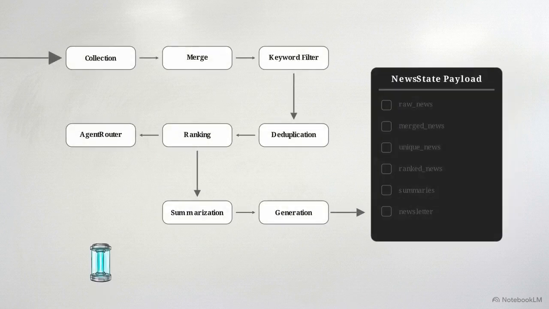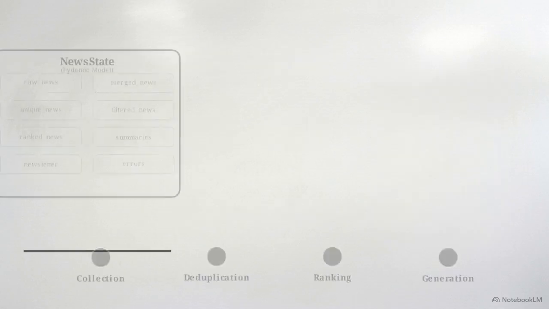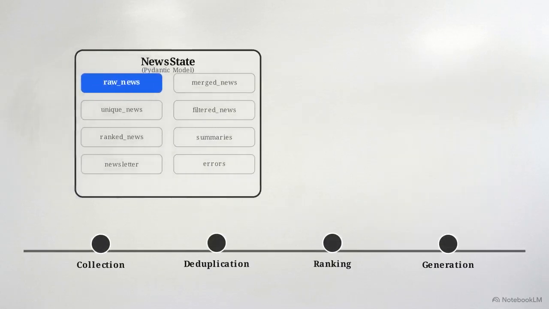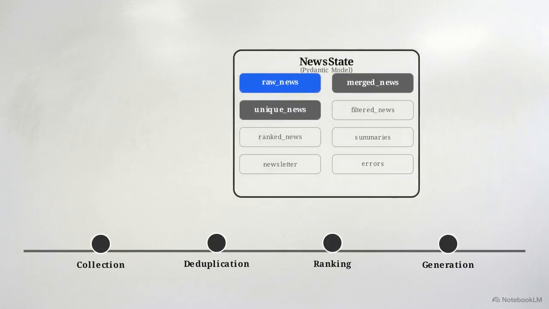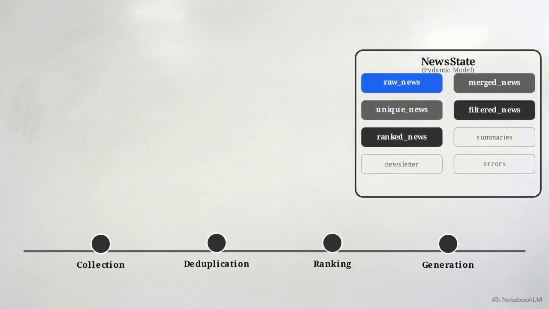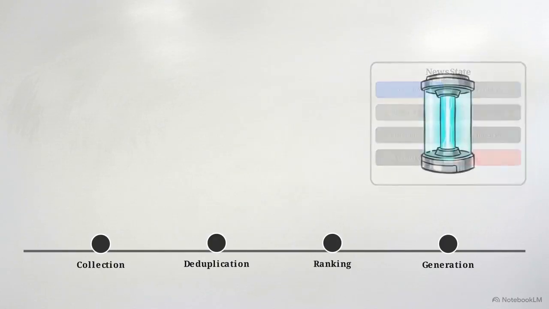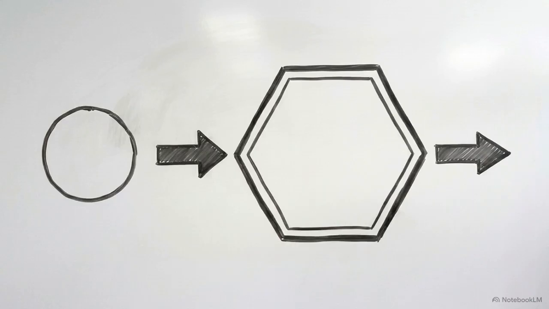Transitioning to a state-aware graph provides a framework where each decision point is tracked, allowing the agent to manage the multi-stage logic required for high-volume data streams. We start by defining a pydantic model called NewsState. This acts as the centralized memory payload, accumulating data in typed fields at every stage. The first node added to the graph is the collection layer.